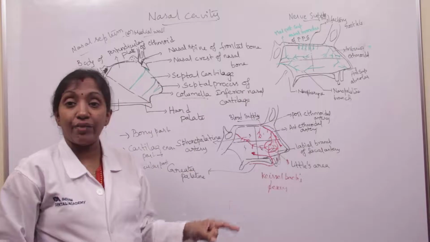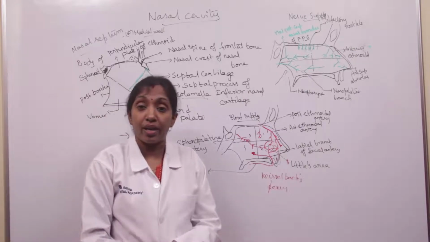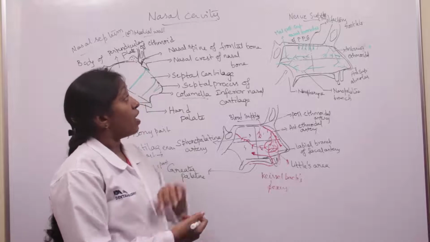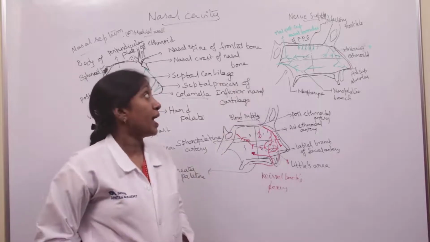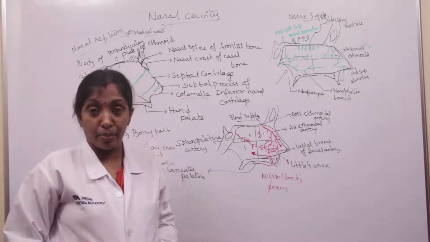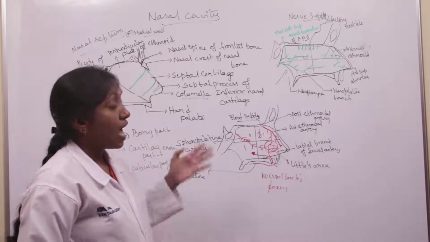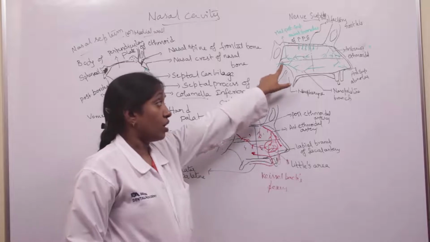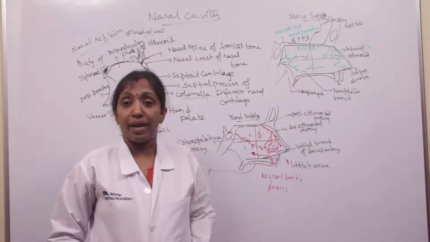The anterosuperior alveolar nerve is a continuation of the infraorbital nerve, which in turn is a branch of the maxillary nerve. The posterior superior quadrant is supplied by the medial posterior superior nasal branches from the pterygopalatine ganglion, and the posterior inferior quadrant is supplied by the nasopalatine branch from the pterygopalatine ganglion.